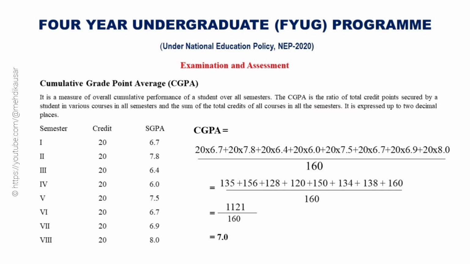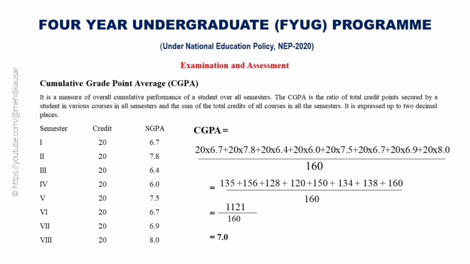In this way, the SGPA obtained in all the semesters is obtained. Finally, from the SGPA, a cumulative grade point average, that is CGPA, is determined. The CGPA is the measure of overall cumulative performance of a student over all semesters. The CGPA is the ratio of total credit points secured by a student in various courses in all semesters and the sum of the total credit of all courses in all the semesters. It is expressed up to 2 decimal places.